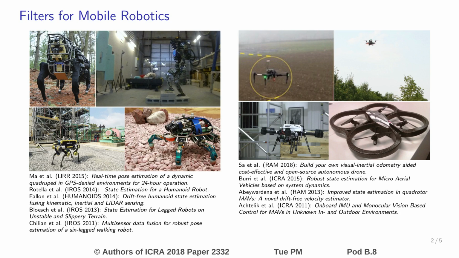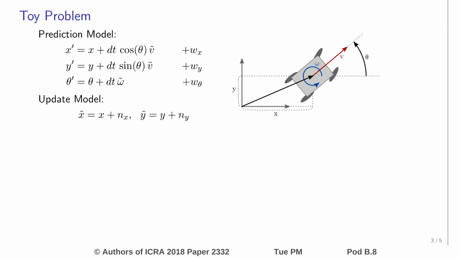Deriving statistical models which accurately capture this information and at the same time can be integrated in filter framework is very challenging. For traditional Kalman filters, one limitation is the requirement for an explicit prediction model. In other words, a model that predicts the distribution of the current state given the distribution of the state at the previous time. We can have a look at the following toy example in order to illustrate the problem.